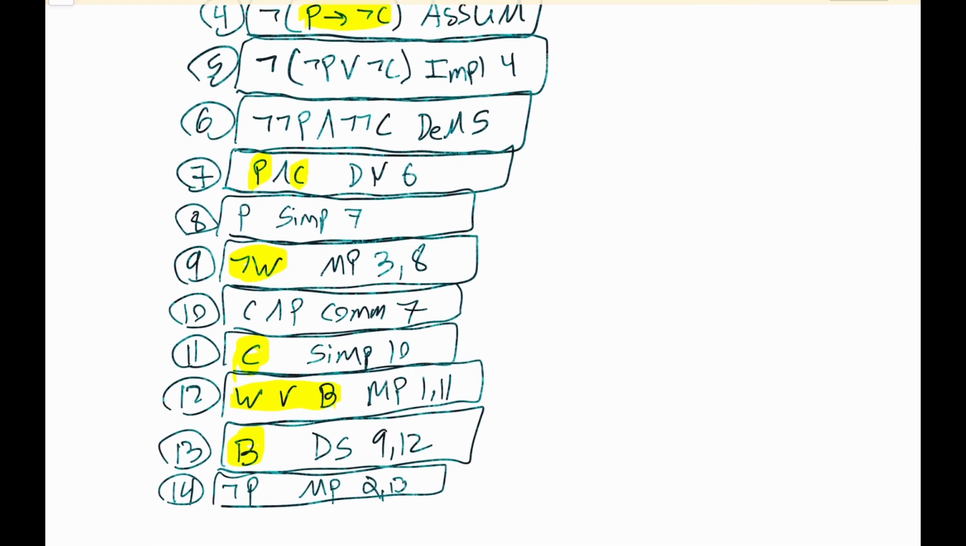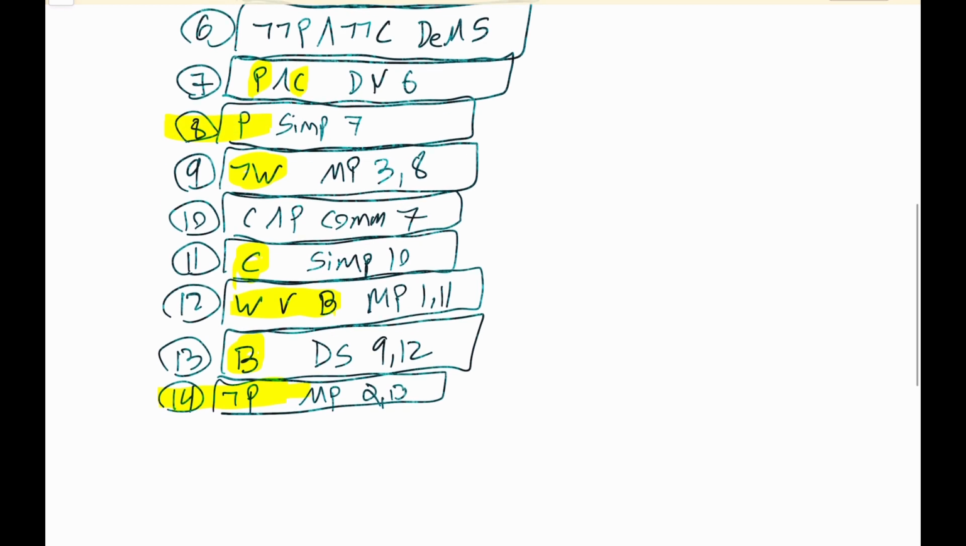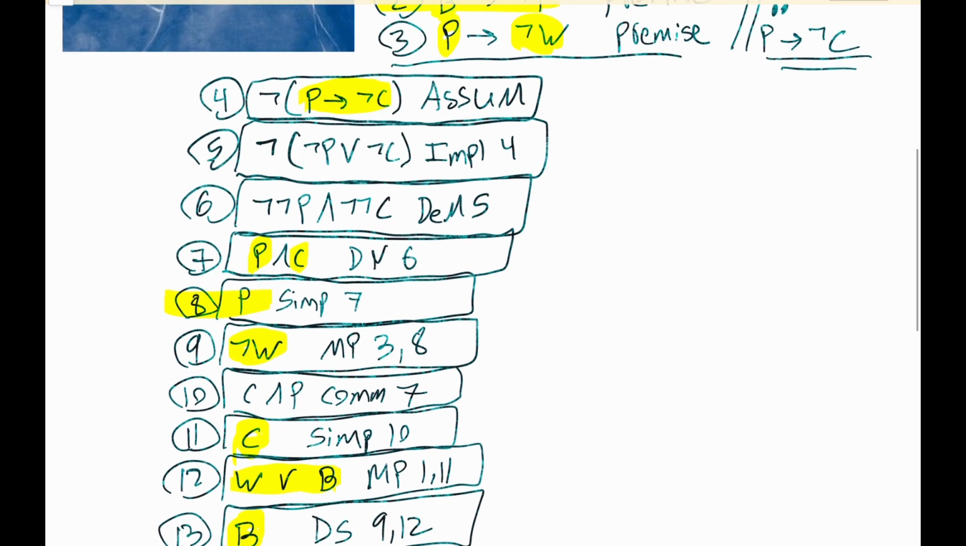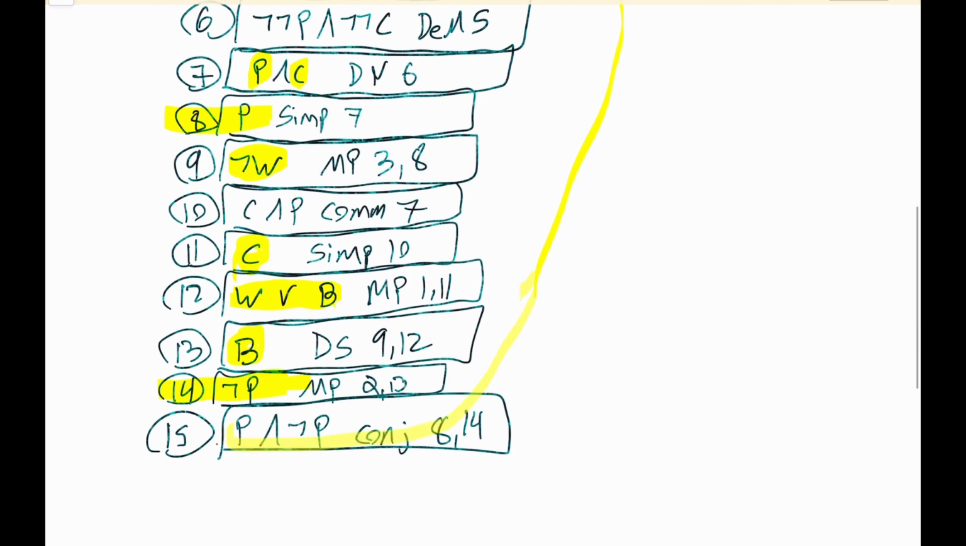But notice now we have a contradiction because line 14 we have this not P, in line 8 we have this P. Let's combine them, so to speak. For 15 we can get P and not P by our conjunction rule with lines 8 and 14. And so we have reached a contradiction based on this assumption. We go down and get this contradiction.